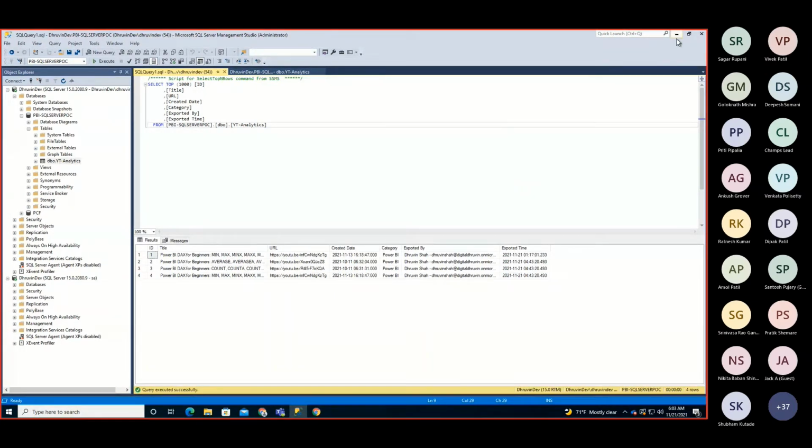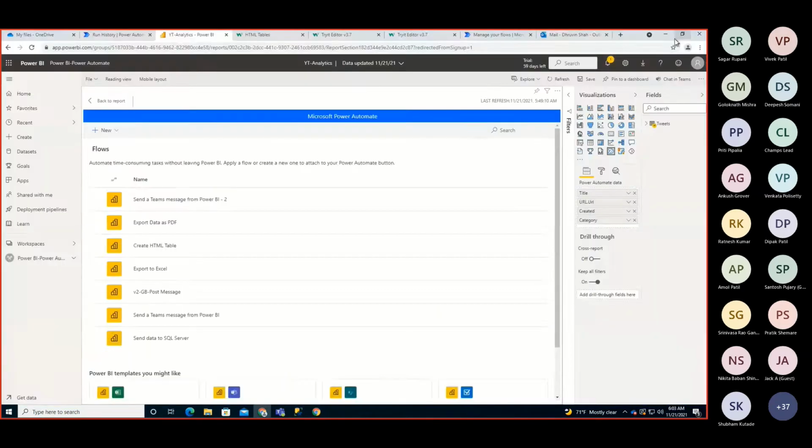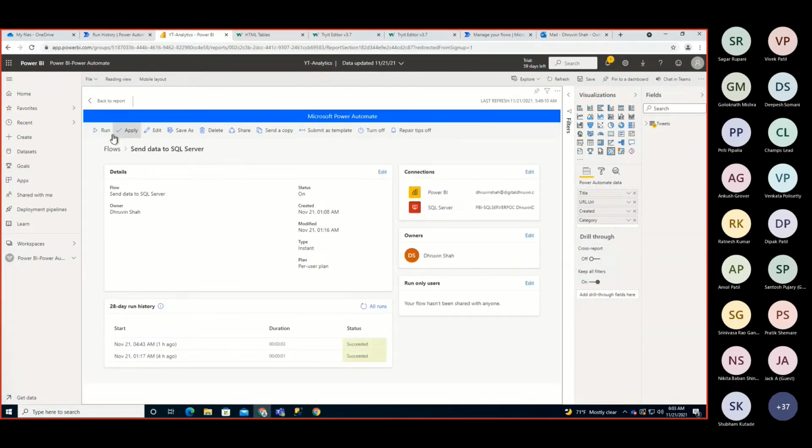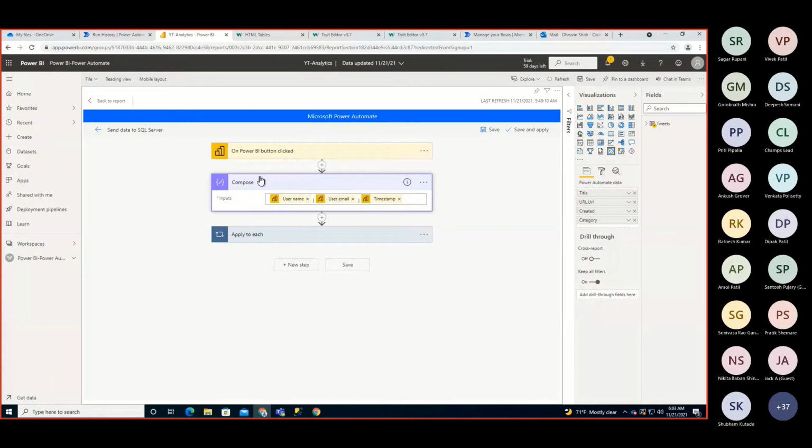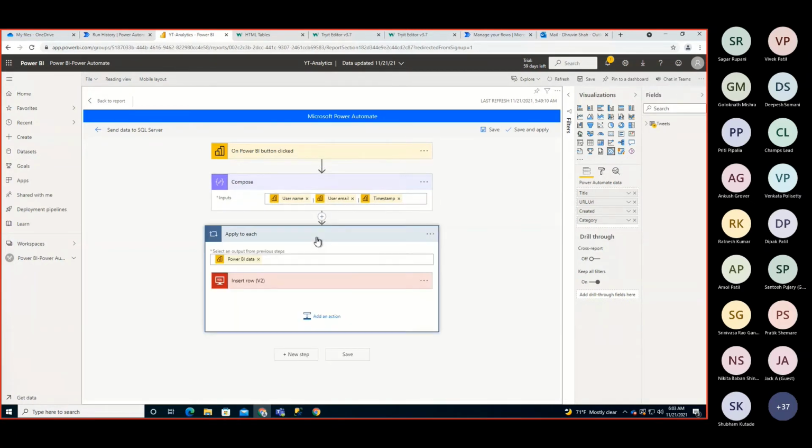Now it's time to use the on-premise SQL Server in Power Automate. For that, it is providing one action to us. Let me open up that flow, send data to SQL Server, that I already built here. And over here, these are the basic fields we are getting from this context: who has created, who is exporting, and what would be the export time.